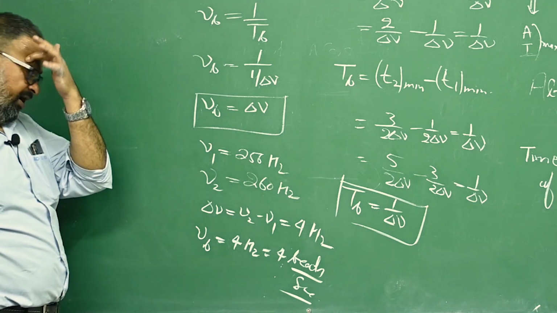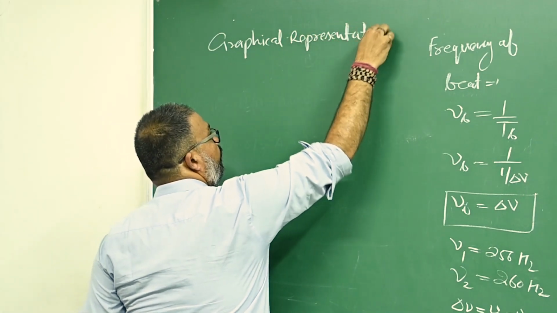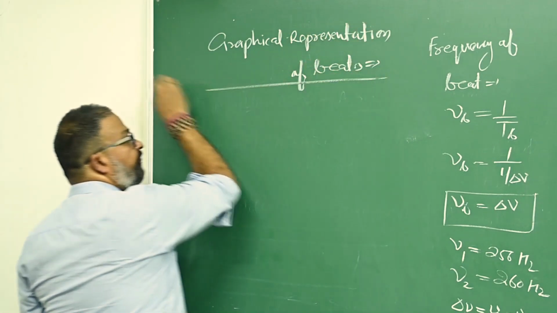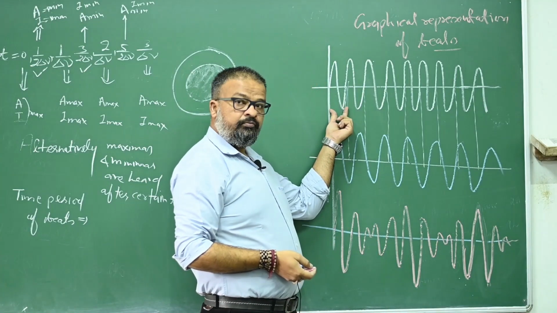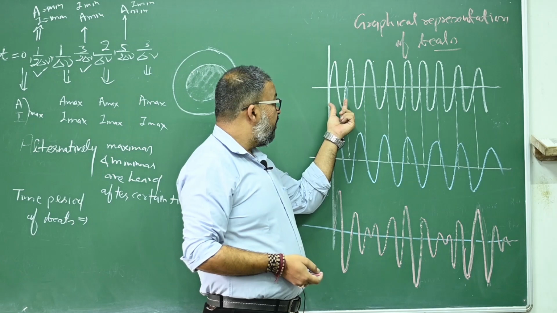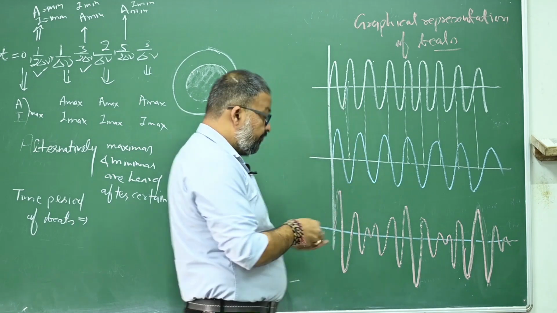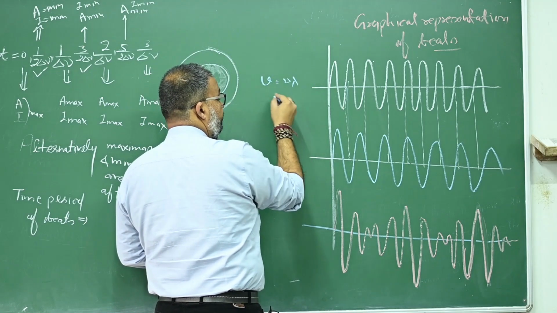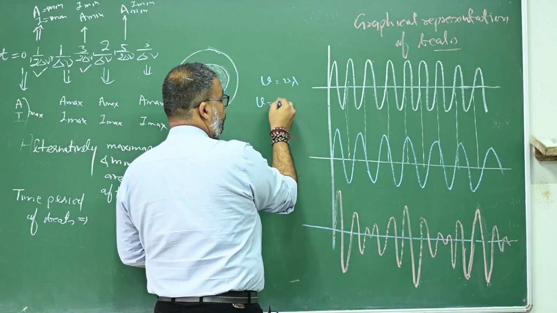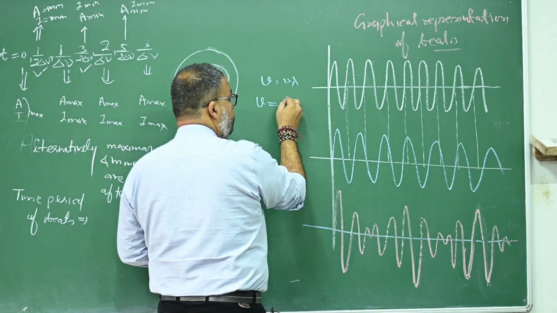One thing. Second thing. Graphical representation of beats. This is one of the waves with high frequency. This is another wave with slightly low frequency. Frequency, you know, V equals nu lambda. Velocity of sound or any wave in any medium is constant.